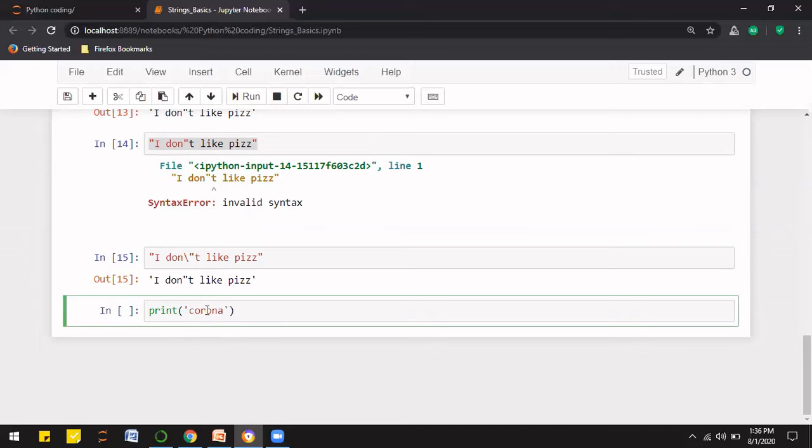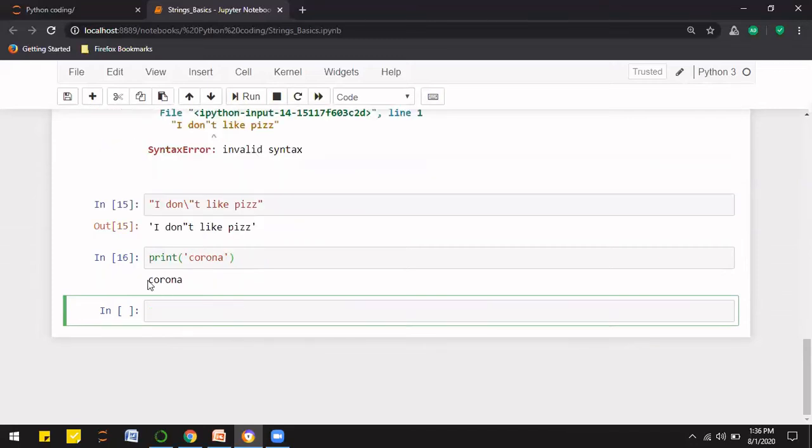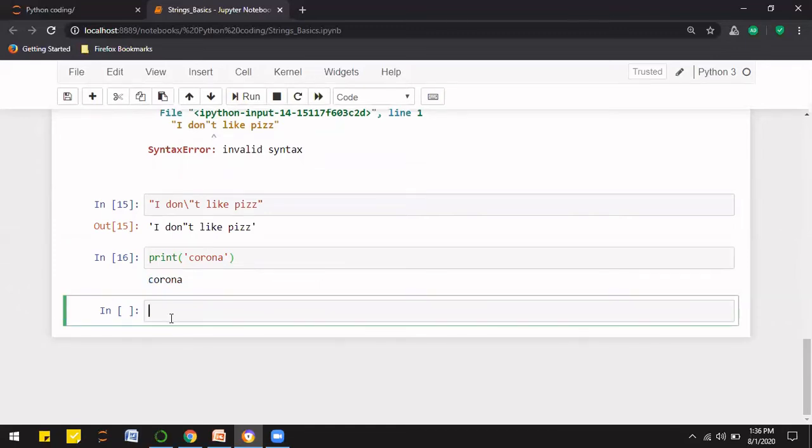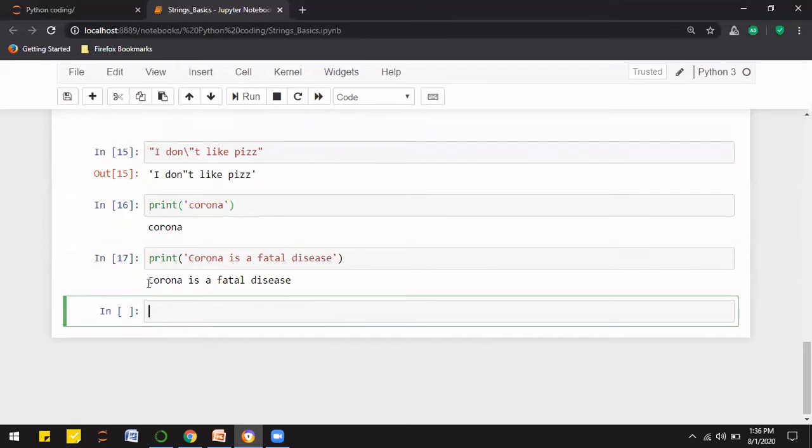And if I write it in single quotes here in the print function, then we can see in the output we are not getting the string in quotes. Similarly, I can also write corona is a fatal disease. I can see it is perfectly running, right?